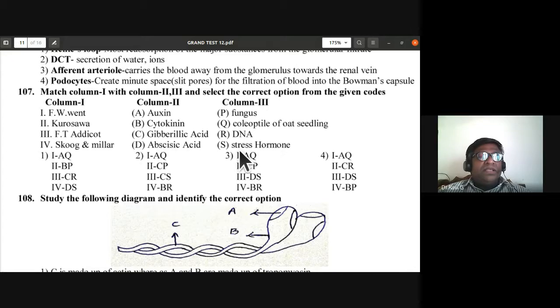So we match column 1 with column 2 and 3, and we should get the correct options here. We have to match all 3 of them. Correct option from the given codes. So you have 4 choices. First one, second, third, and fourth choices are there.